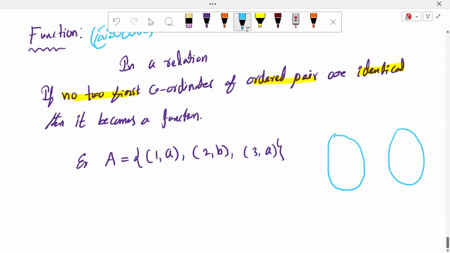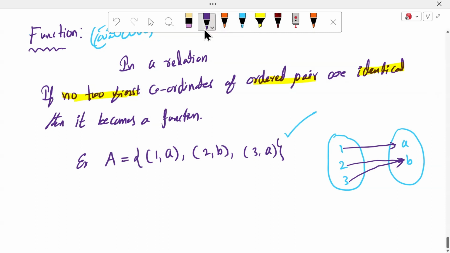It is nothing but 1, 2, 3 and A, B, sir. 1 is mapping to A, and 2 is mapping to B, and 3 is mapping to B. So 3 is mapping to any first coordinates, sir. Here the first coordinates are same unnaya sir. 1, 2, 3, any same sir in any pair does not same, not identical. So it is a function.